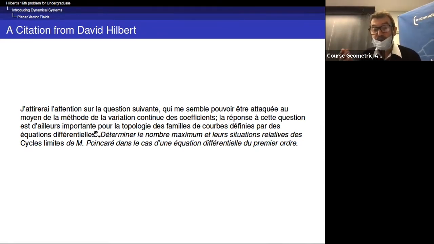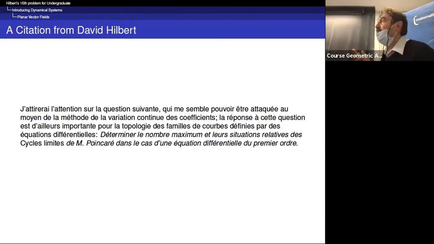And the precise question he asked is: determine the maximum number and the relative situations of limit cycles defined by Monsieur Poincaré. So I recall the definition. In the case of a differential equation of first order, so when you have a planar vector field, you have dx over dt is f of xy, dy over dt is g of xy.